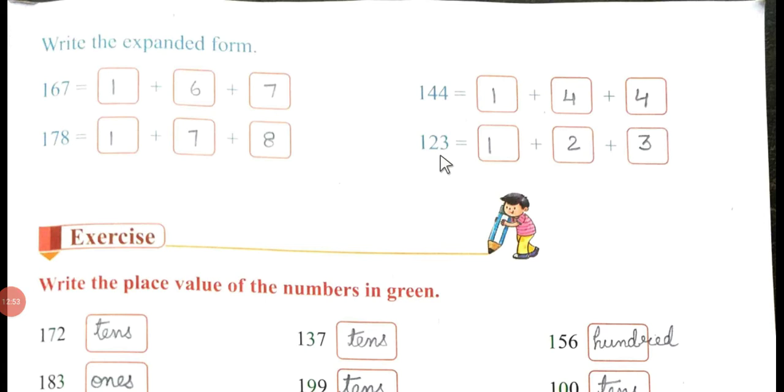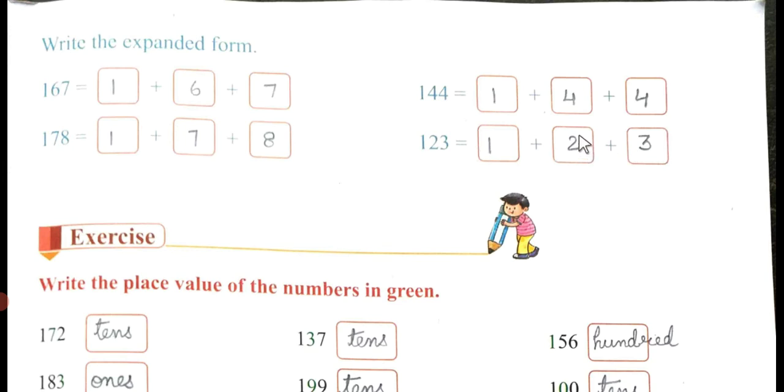So moving to the next one, 123. 1 I have already written. You will add 2 zeros, and it will become 100. After 2 you will add 1 zero and it will become 20, and the last one you will write 3. 3 is at the ones place, so 3 will remain as it is.